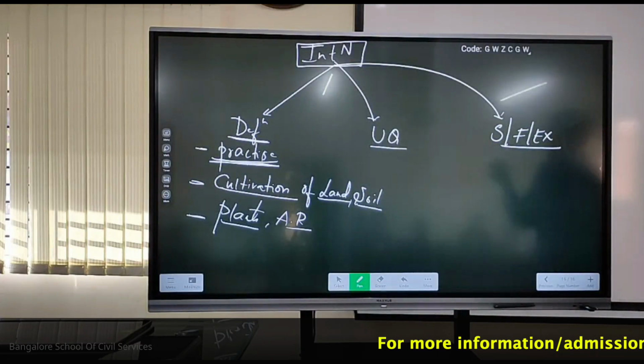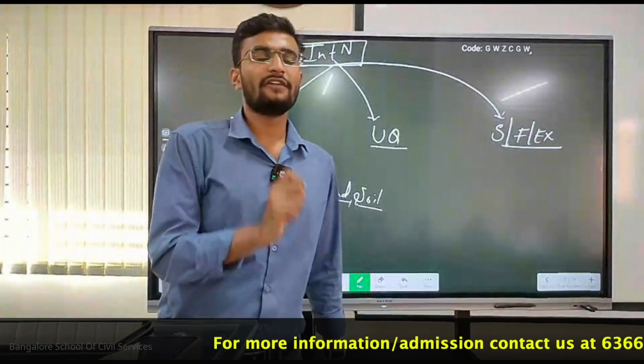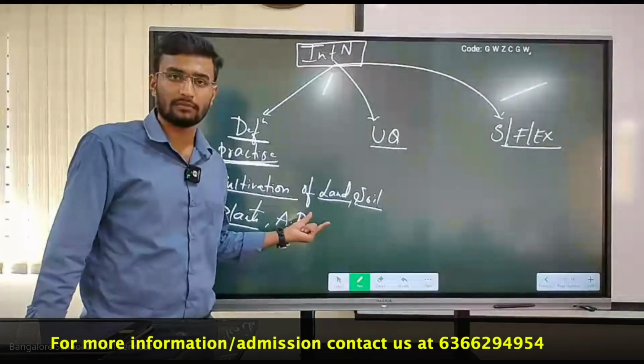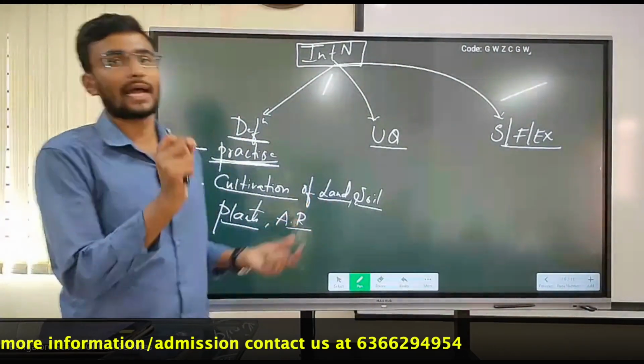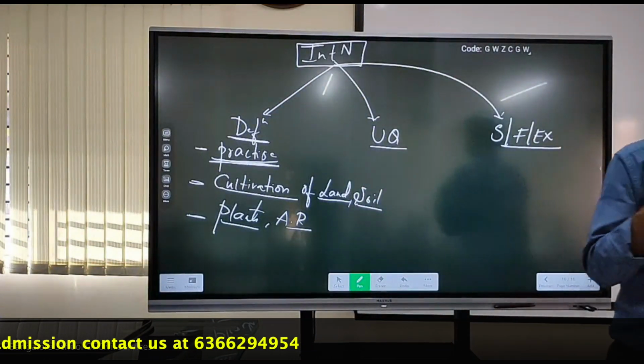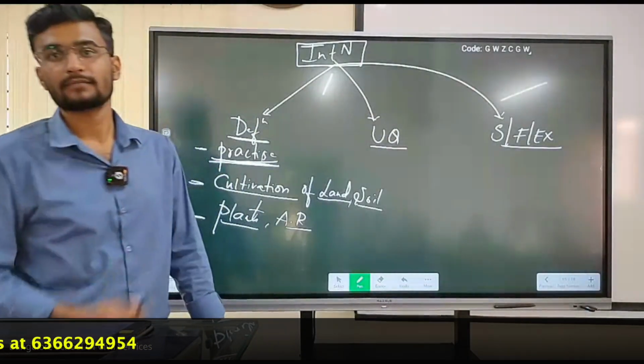Okay, a small example or question for prelims. If a farmer is going for both plants as well as animal rearing, what type of farming do we call it? It is mixed farming. We call it mixed farming, or multiple farming.